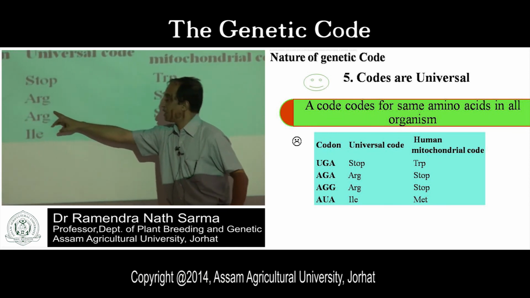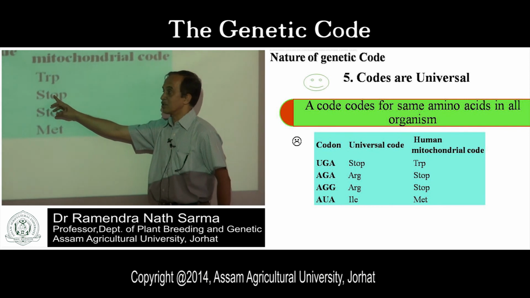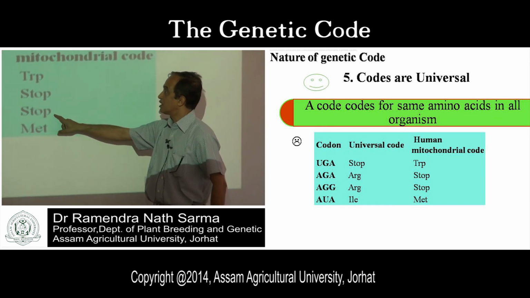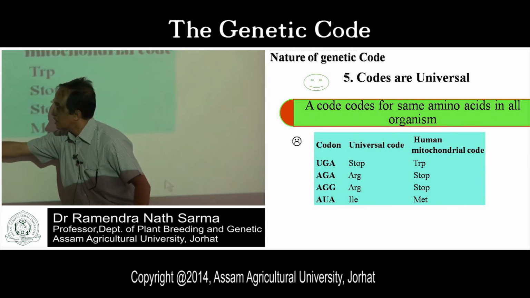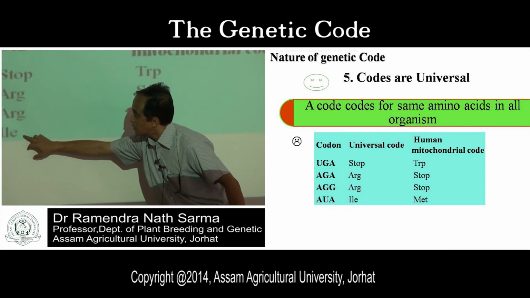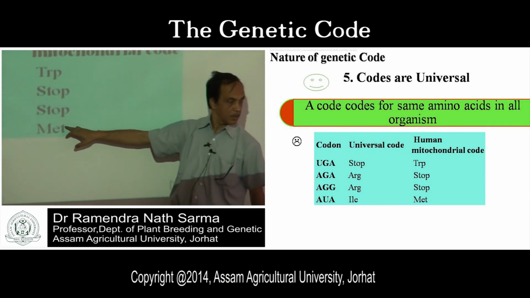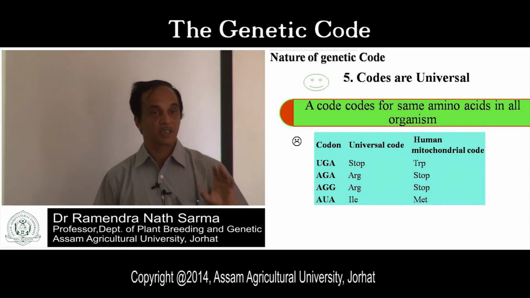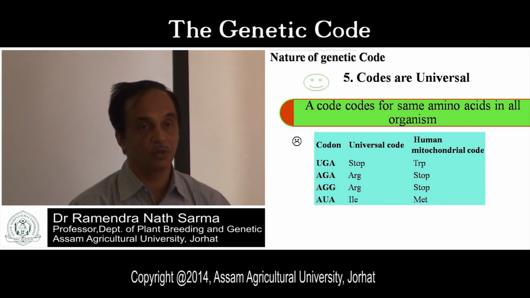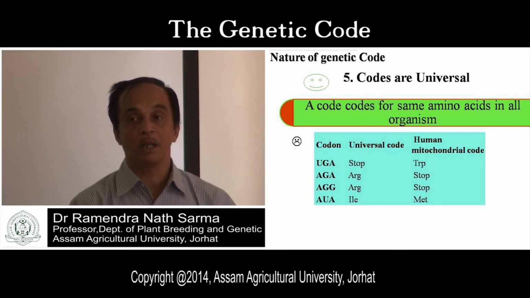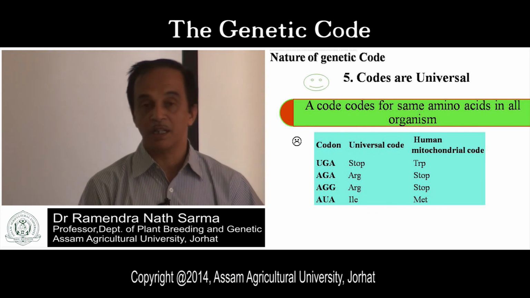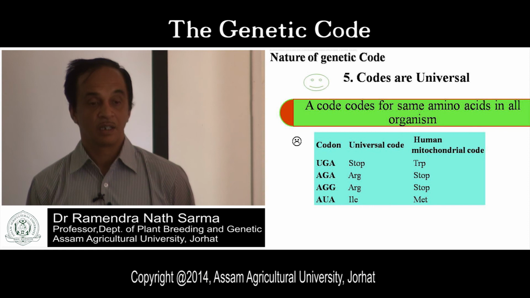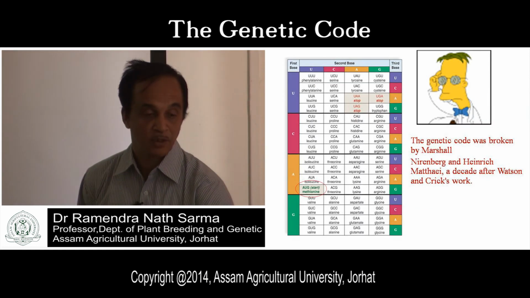AGA, which is arginine, is a stop codon in human mitochondria. AGG, arginine, is also a stop codon in human mitochondria. AUA, which is isoleucine, codes for methionine here. So these are the three or four exceptions, only in human mitochondria.